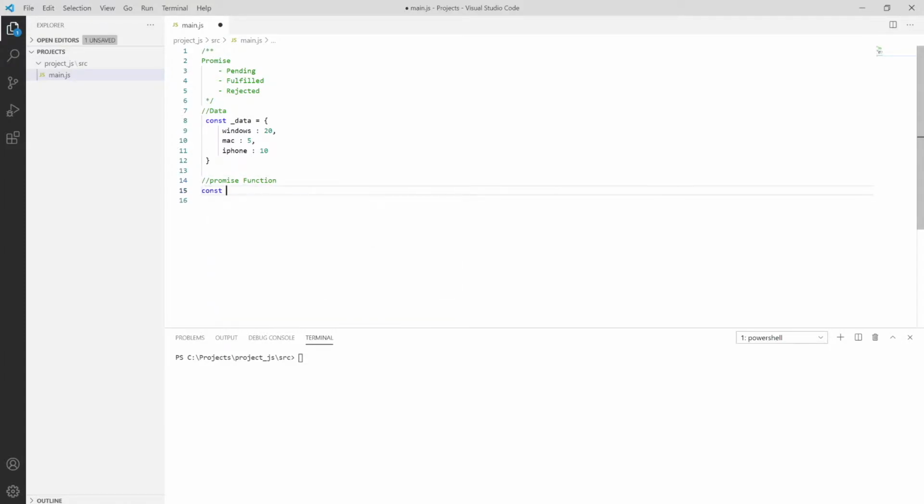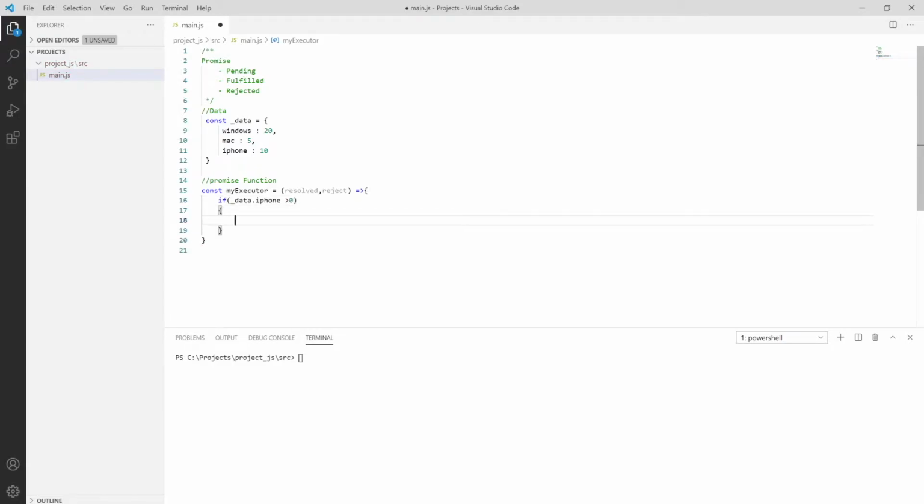I'm writing it down as my executor, and it will take two arguments, resolve and reject, and I'm using the arrow function from the ES6 version of JavaScript. It checks whether the iPhone is available in the stock or not. So we have _data dot iPhone. If it's greater than 0, it means it's present.